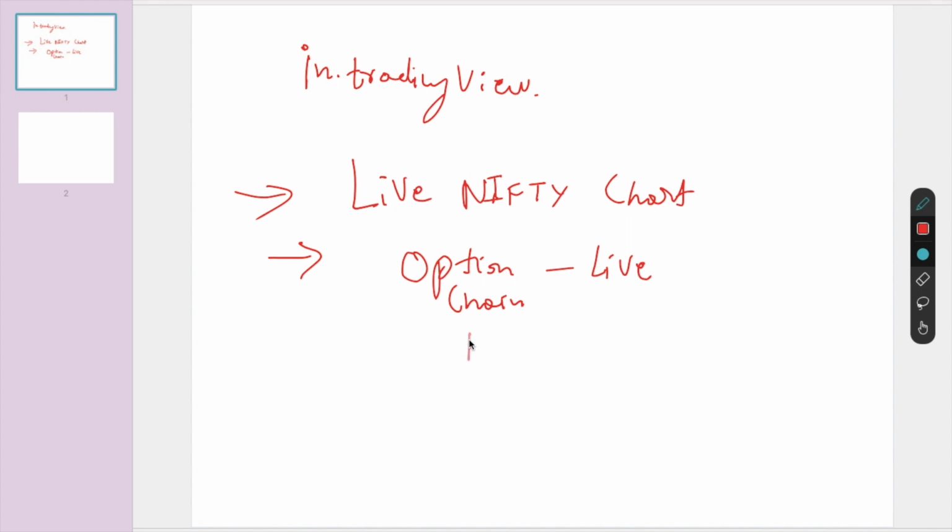I'll tell you one app, Edelweiss. Download this app, everyone. Edelweiss is a mobile app. Go to Edelweiss, go to the home button. There will be derivatives, and click on option chain.